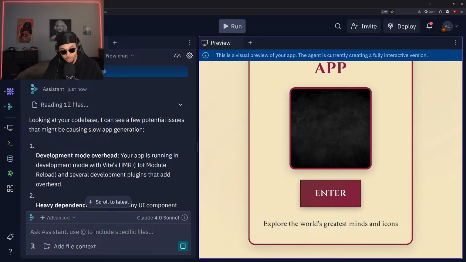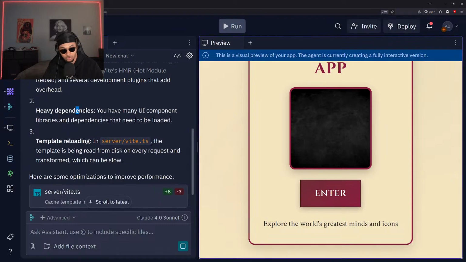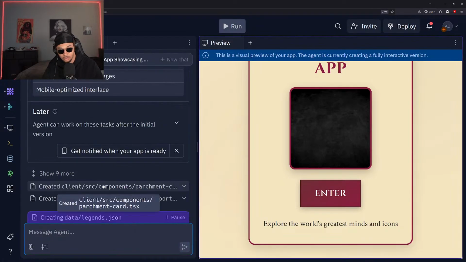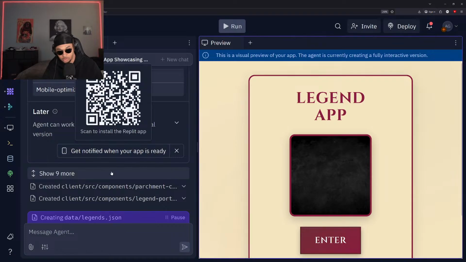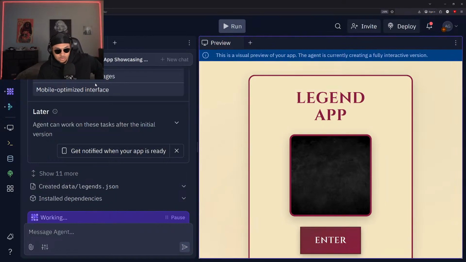All right, looking at the code base, see some potential issues. Development mode overhead. Your app is running in development mode, and several plugins and overhead. Okay, so it might just be adding a lot more information in here than it usually does. It's frozen. Let me try and just pause it and resume it, see if we can restart that process. It's interesting though. This is the first time it's running any problems at all right here. Okay, looks like it's moving forward now. Nice.